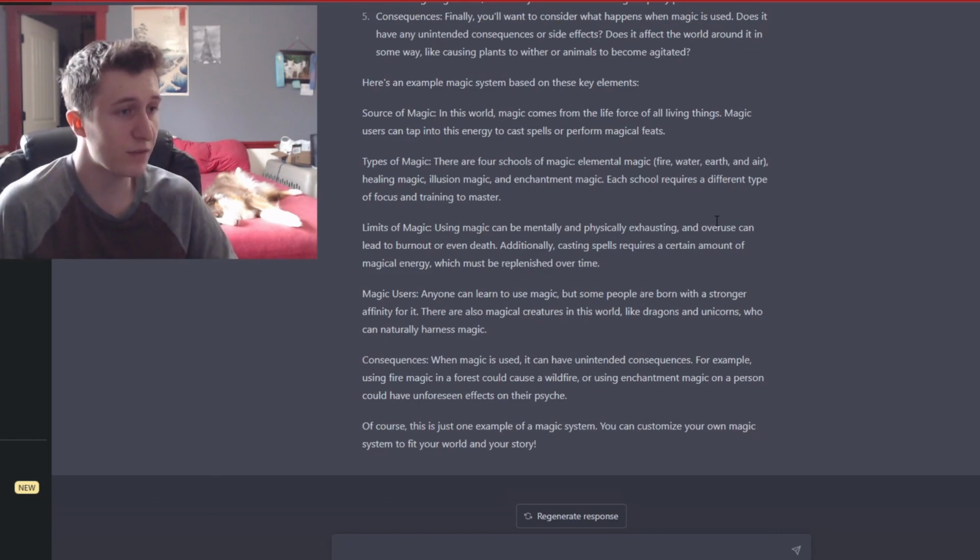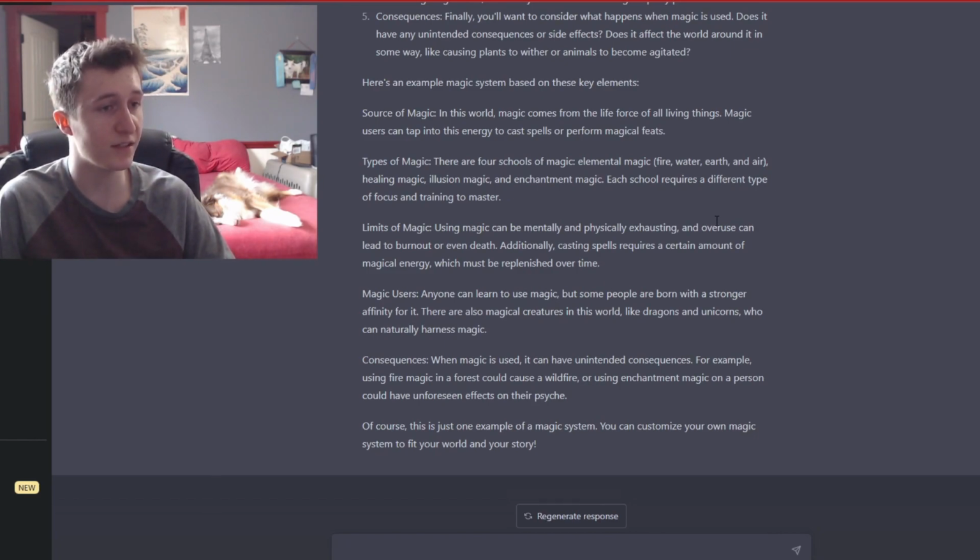Limits of magic. Using magic can be mentally and physically exhausting, and overuse can lead to burnout or even death. Additionally, casting spells requires a certain amount of magical energy, which must be replenished over time.